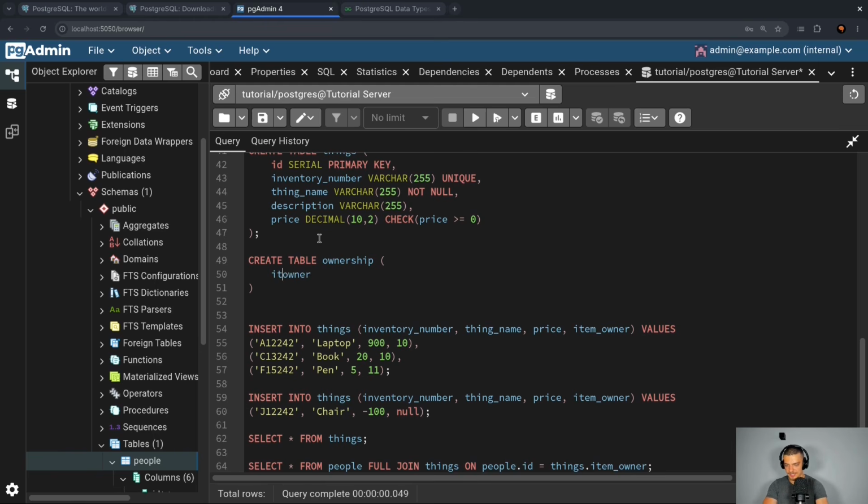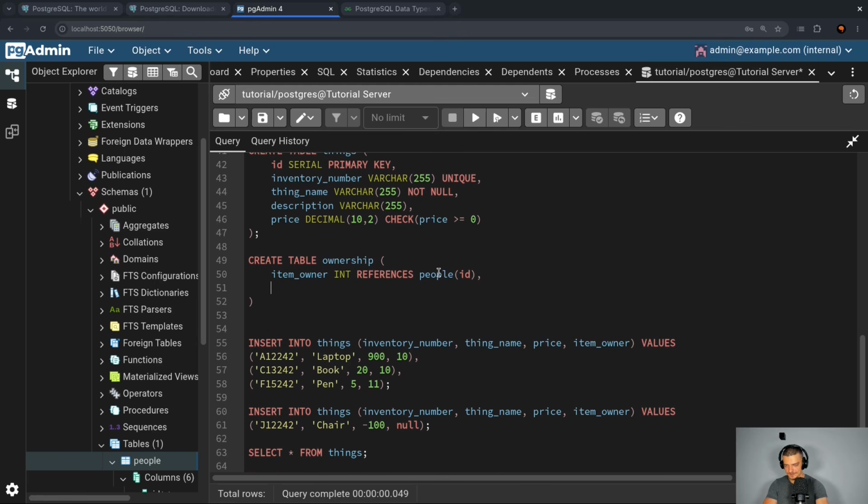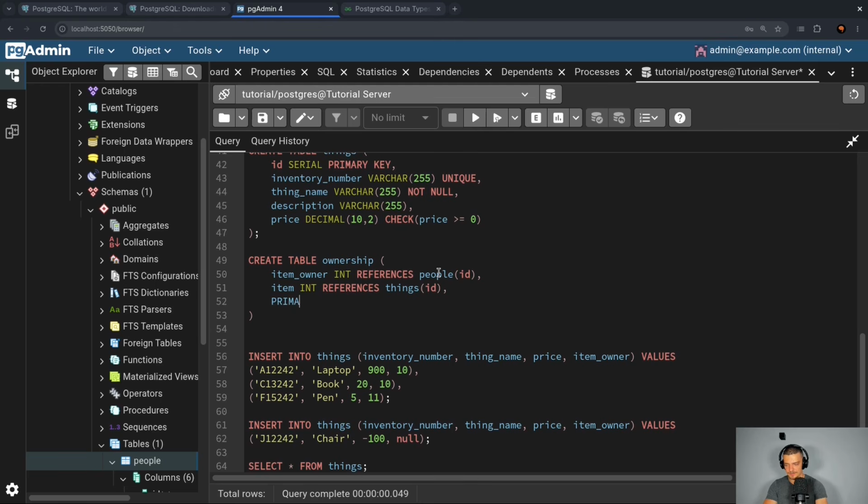So I can say item owner, and that is going to be an integer, which is going to reference people ID. And then I'm going to say there's an item, and that's going to be an integer, references things ID. And then this is now new. The primary key is going to be both of them. So the combination of item owner and item is going to make the unique primary key. So I can do it like this, execute query.